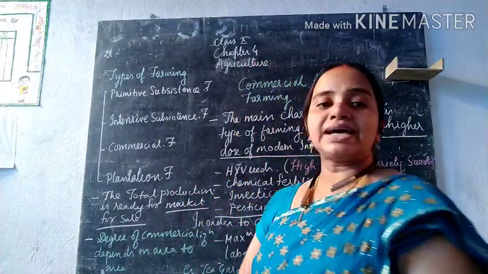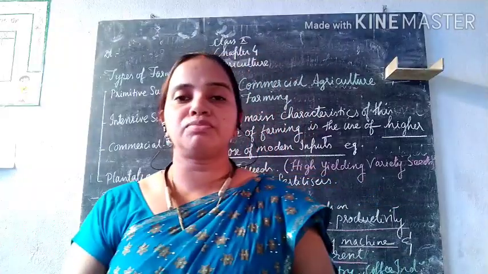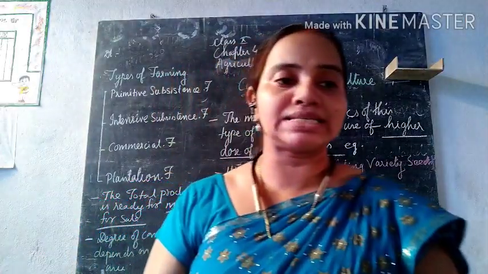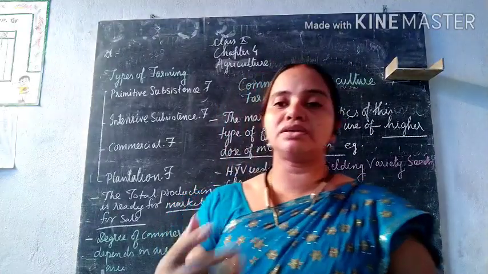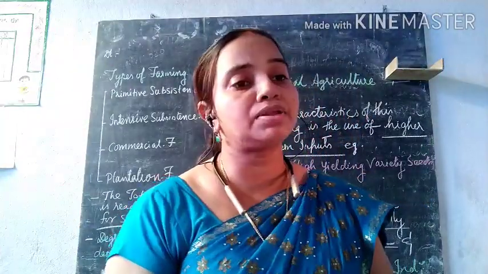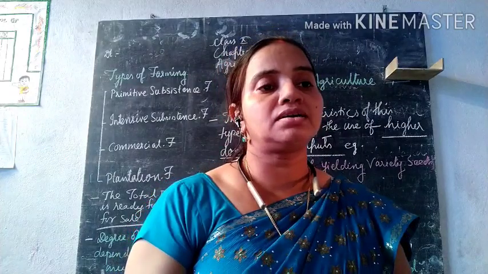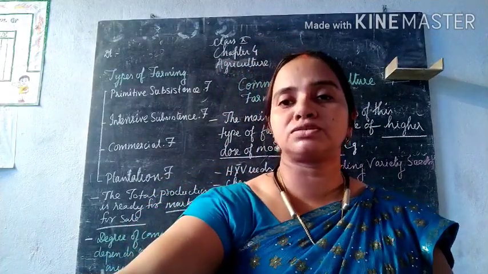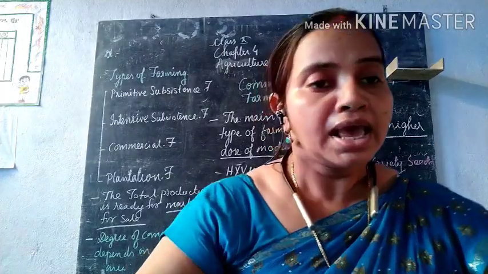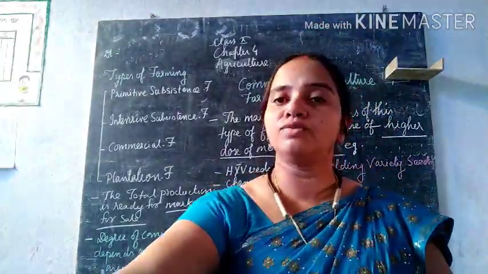Besides this, they have also mentioned in your book the degree of commercialization. Degree of commercialization depends on area to area. For example, there are two examples given in your book: one is Punjab and Haryana, and the other is West Bengal and Orissa.